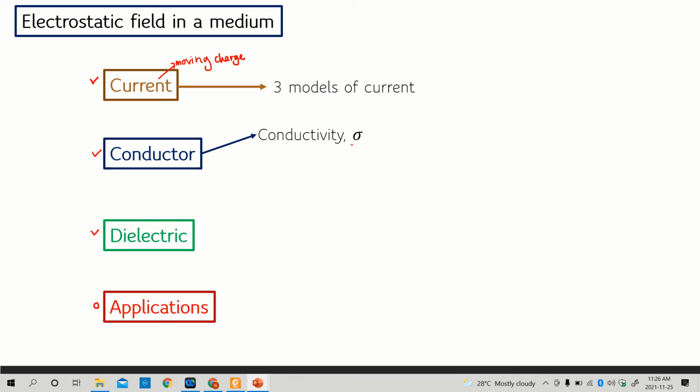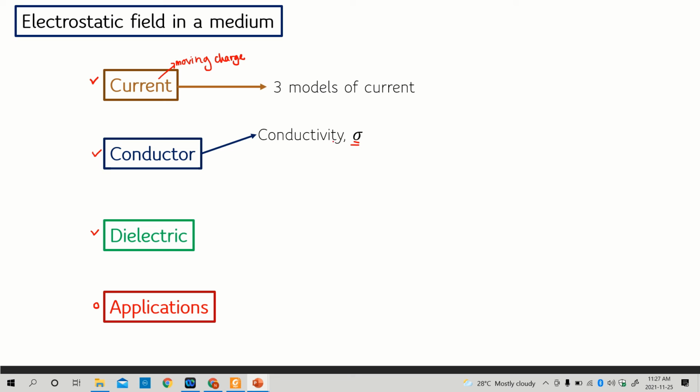If this value is high, that particular material is a very good conductor, and if the conductivity value is low, that particular material is not a good conductor. So conductivity is very important for you to define the characteristics or types of materials.